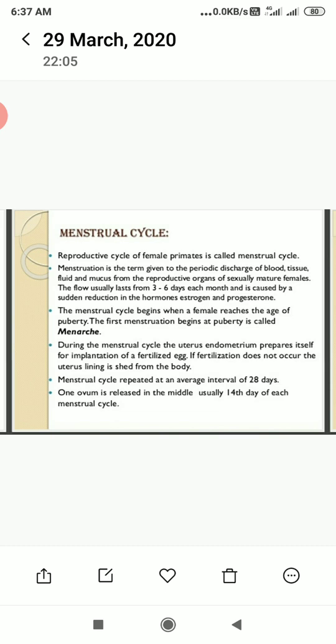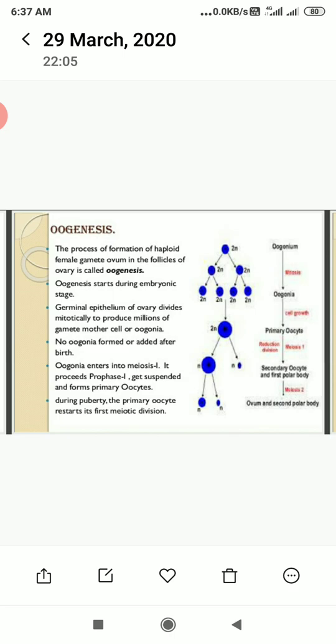The menstrual cycle repeats at an average interval of 28 plus or minus 2 days. An ovum is released in the middle of each menstrual cycle, usually around day 14.